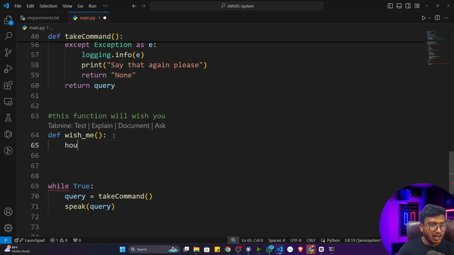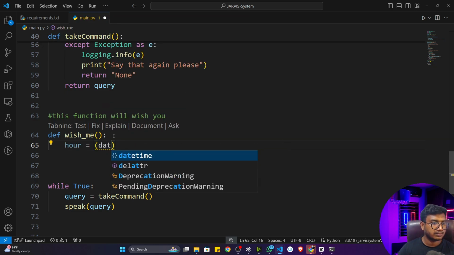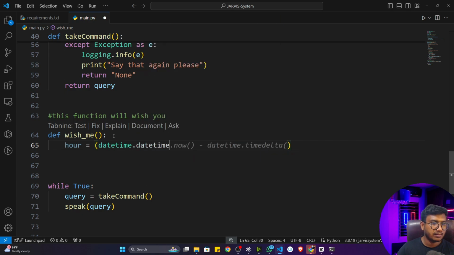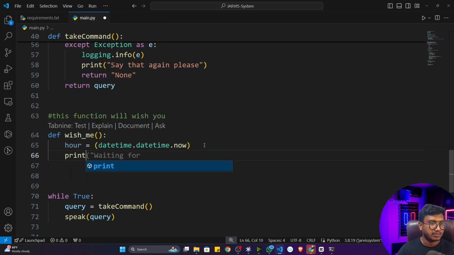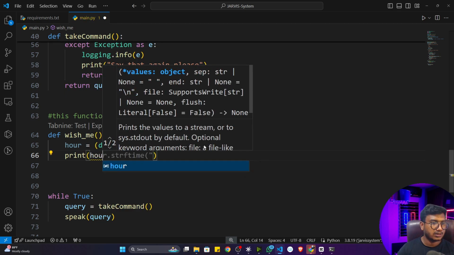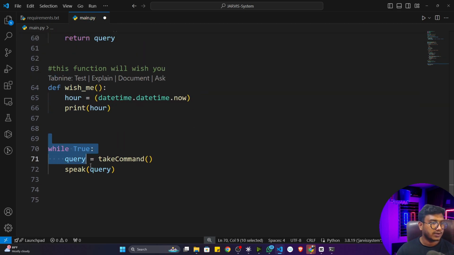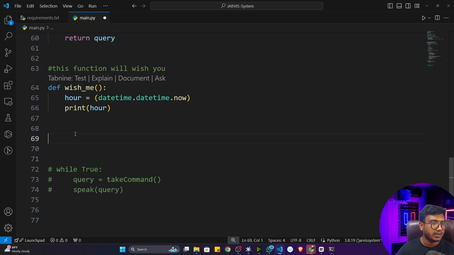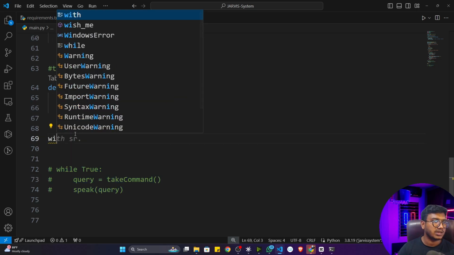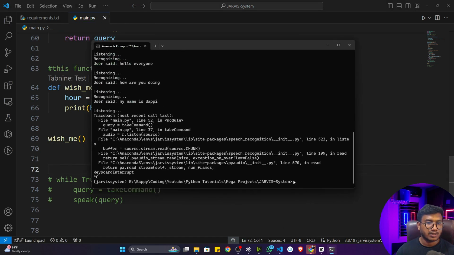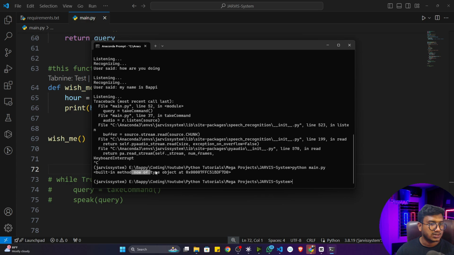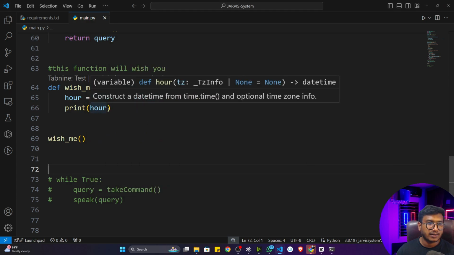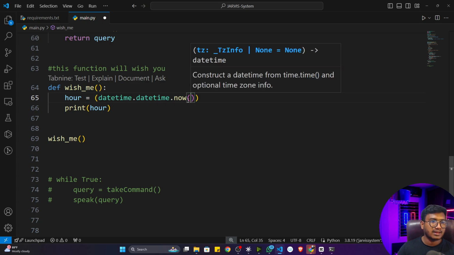Simply I'll take the hour. Hour is equal to datetime.datetime.now. If you do the now operation, it will give you the current timestamp. Let me print and show you. I have to call this function, so let me comment this line and call the function wish me. If I execute the program, it is giving me a time object. To get the time, I have to give the parenthesis here.